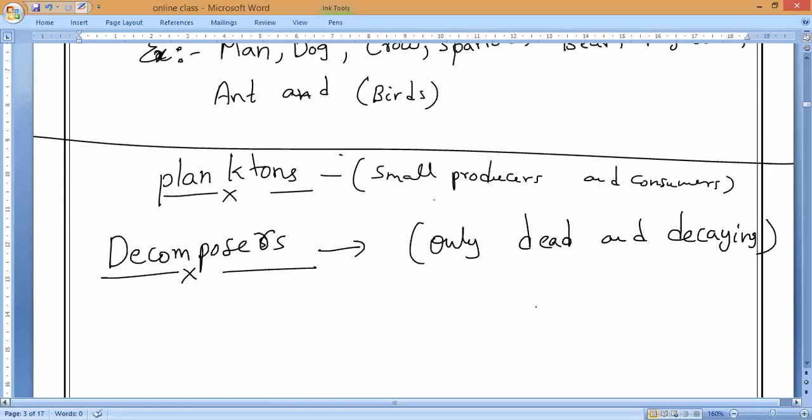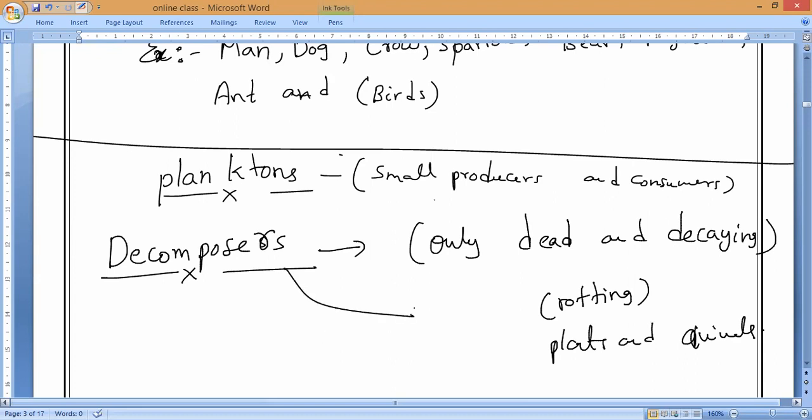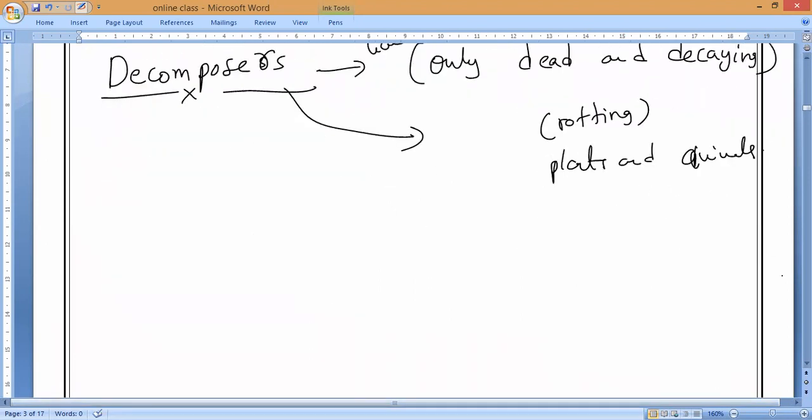Dead and decaying, or we used to say rotting, plants and animals. They live only on dead and decaying plants and animals. They are called decomposers.